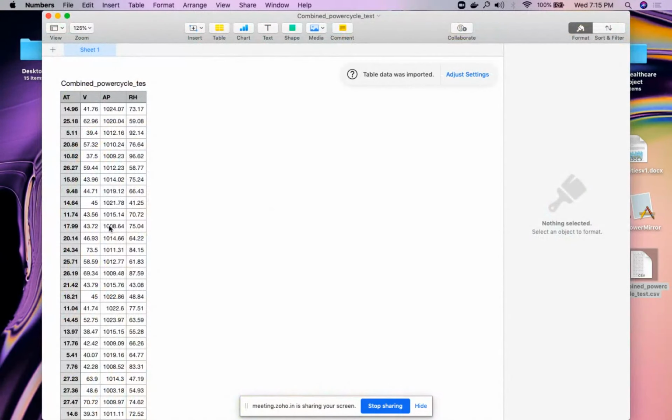So actually I have a data set where I have 50 data points, and I want to generate output for these 50 data points at once. Whenever I'm going to generate output for 50 data points, I can't use a get request now. I should use a post request because it is a file. If you have only one data point and one value set, you can go with a get request, but if you have multiple value sets, then you need to go with a post request. How to use that post request and how to take the request from my local system, that we're going to see right now.